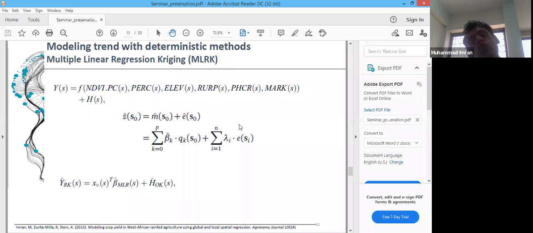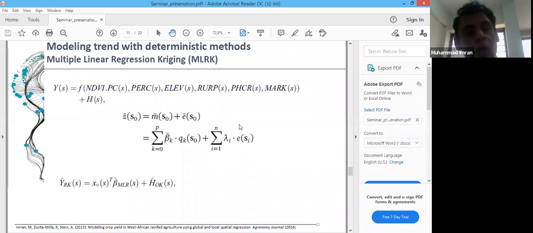For instance, soils also have a big impact. Similarly, other variables also impact the spatial variability. So in that case, it's proven better to model that trend also, through regression or multiple linear regression, and add it to our ordinary kriging surface.